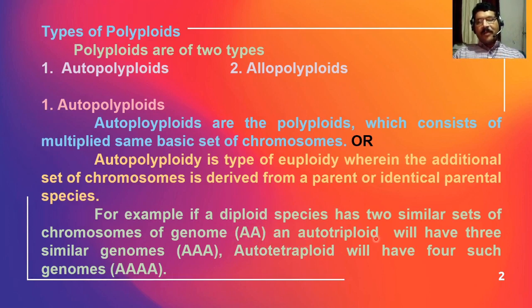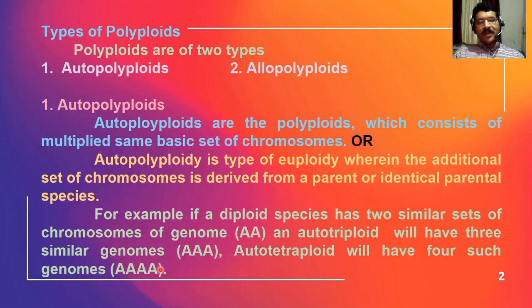An autotriploid will have three similar genomes. Here one additional A has come, similar to the previous genome, so there are three A, and these are called autotriploid plants. Next is autotetraploid. It will have four such genomes, four same type of genomes.